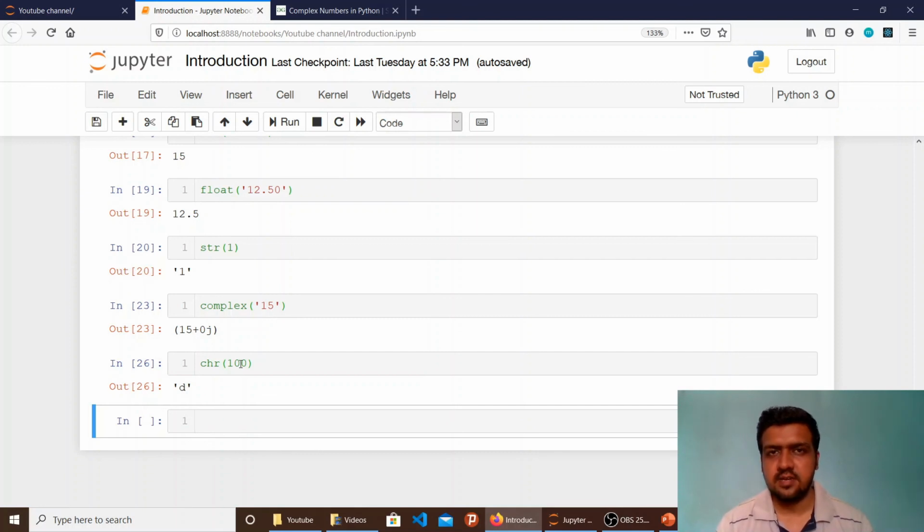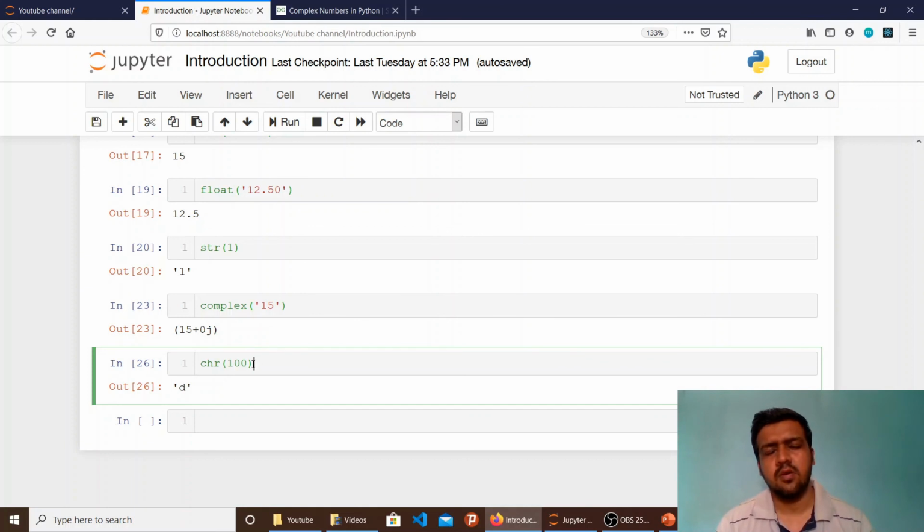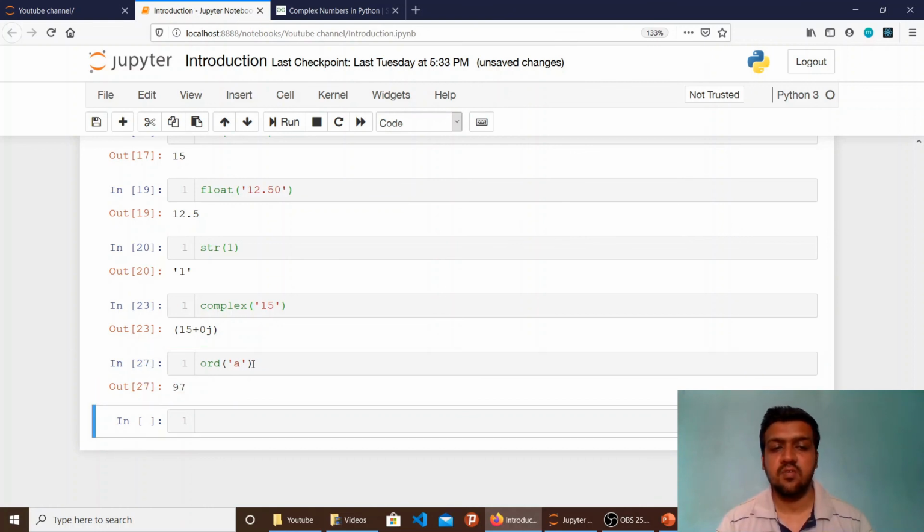So there are ASCII characters which are represented by integers. Whenever you use the CHR function and give it a particular integer value, it will return a particular character based on that ASCII table. These are quite often used when you are comparing a single character, or if you are doing a character based operation. Similarly, I can use the ORD function to get the ASCII number for a character. Let's say I'm giving ORD of a, it will give me a value of 97.